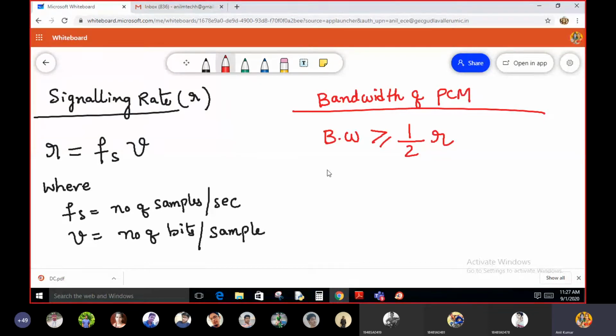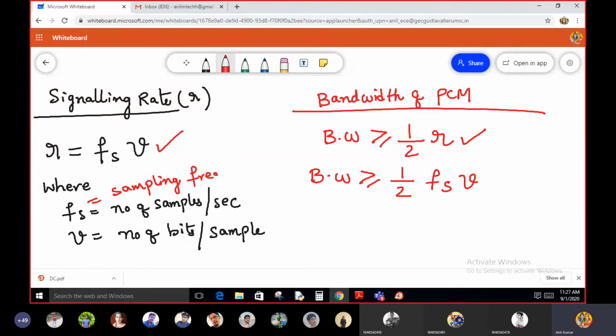Okay, you know that the bandwidth is greater than or equal to 1/2 into R, and we know the formula for R. So substitute this one here in place of R. Let us consider Fs into V. V is nothing but sampling frequency.